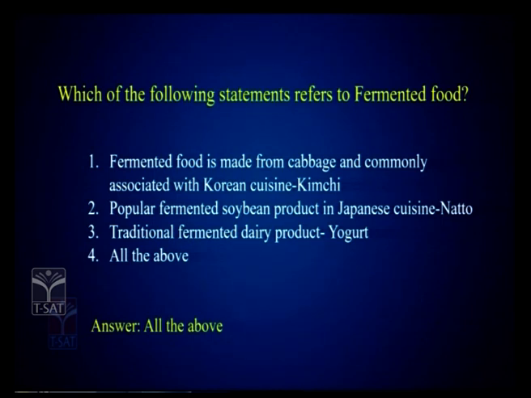Here also I again mention, with reference to fermented foods, what is the source of fermented food? From which country is it so popular? All that you have to keep in mind, and the name of that fermented food also. So we'll just quickly go through the other things that are mentioned in the syllabus, that is molecular biology and microbial genetics. In this, as you are very familiar with it,